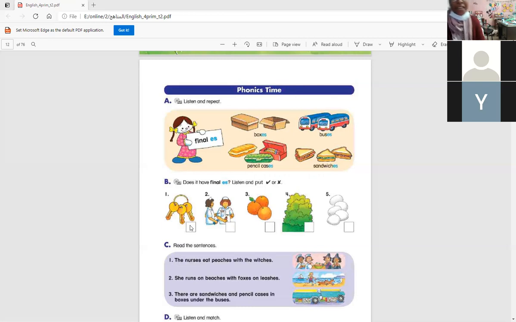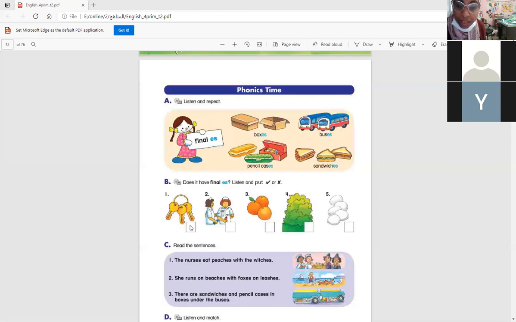Right, yeah. Okay. Number 2, nurses. S or es? Nurses, es.